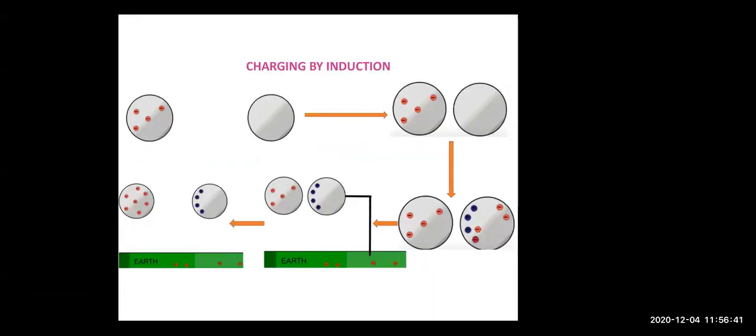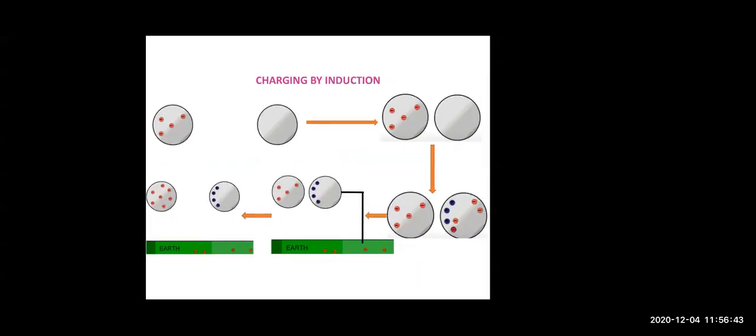The last method of charging is charging by induction. Here also we are going to consider two spheres. Here this one is a charged sphere, and this is an uncharged one.